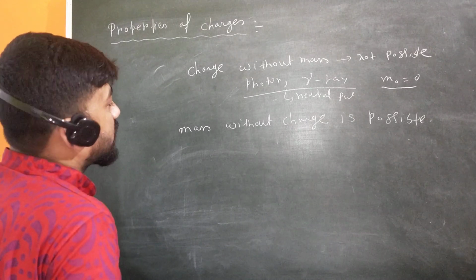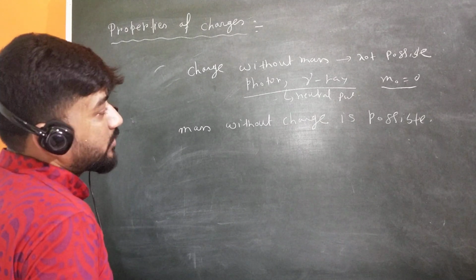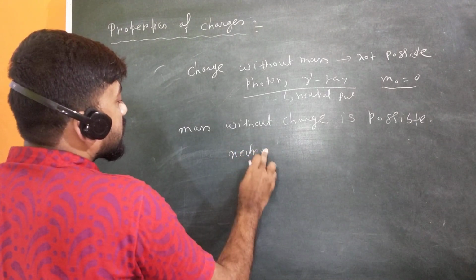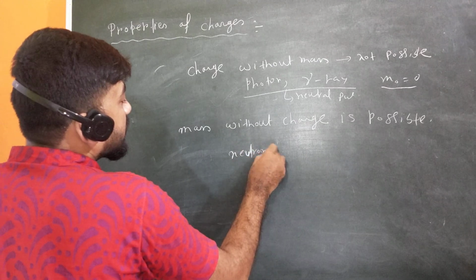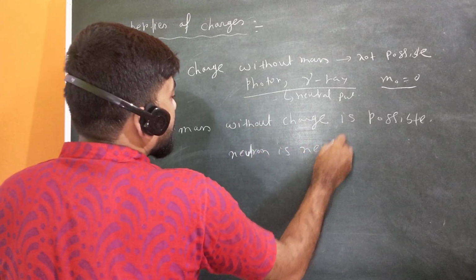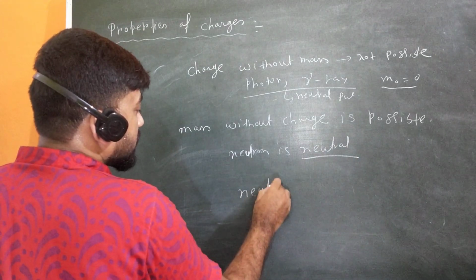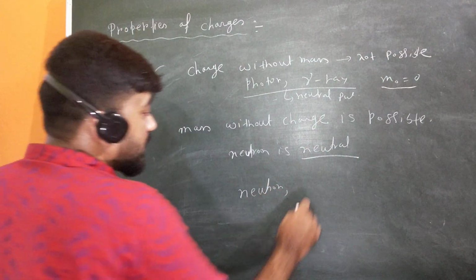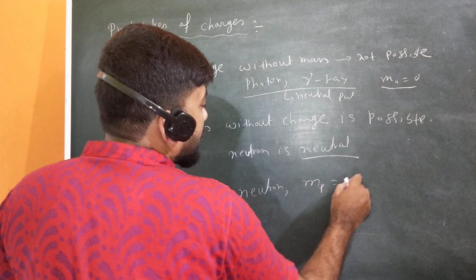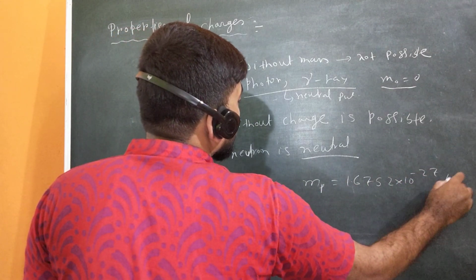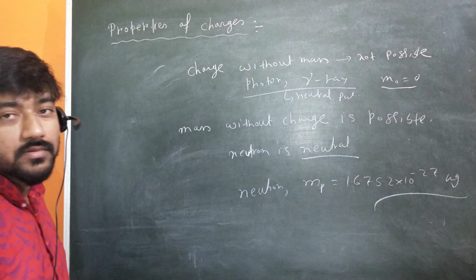But mass without charge is possible, because you know the neutron is a neutral particle, but it has a mass. The neutron is a fundamental particle and it has a mass, and that is 1.6752 into 10 to the power minus 27 kg. So it has rest mass.